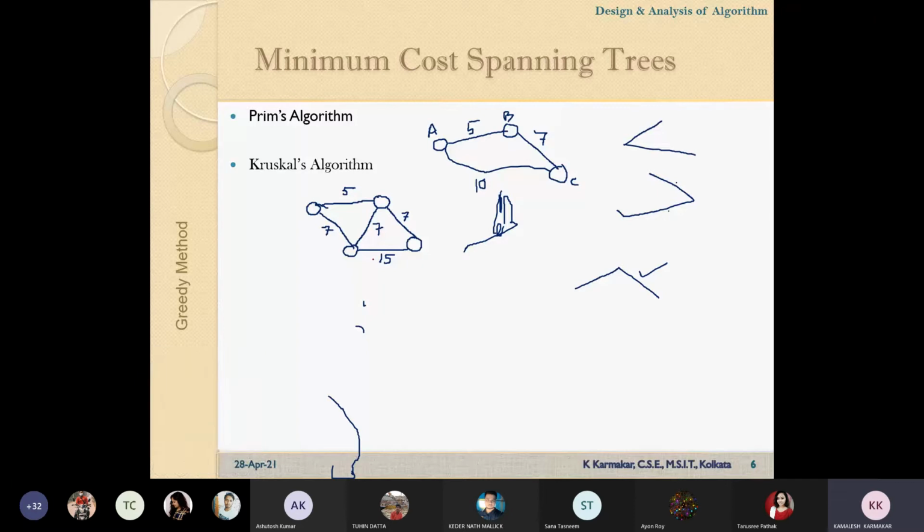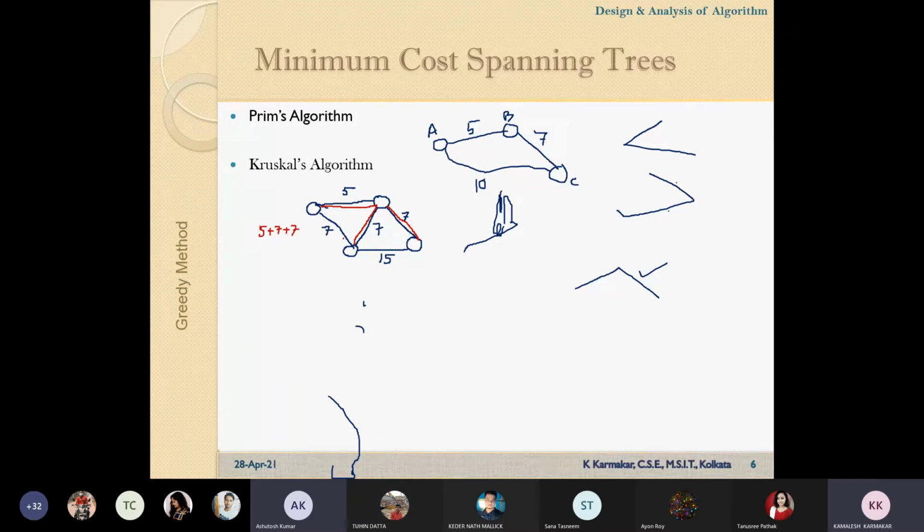Okay, so if we consider this tree, what is the cost of this tree? Cost of this tree is 5 plus 7 plus 7, 22. Sorry, 19.